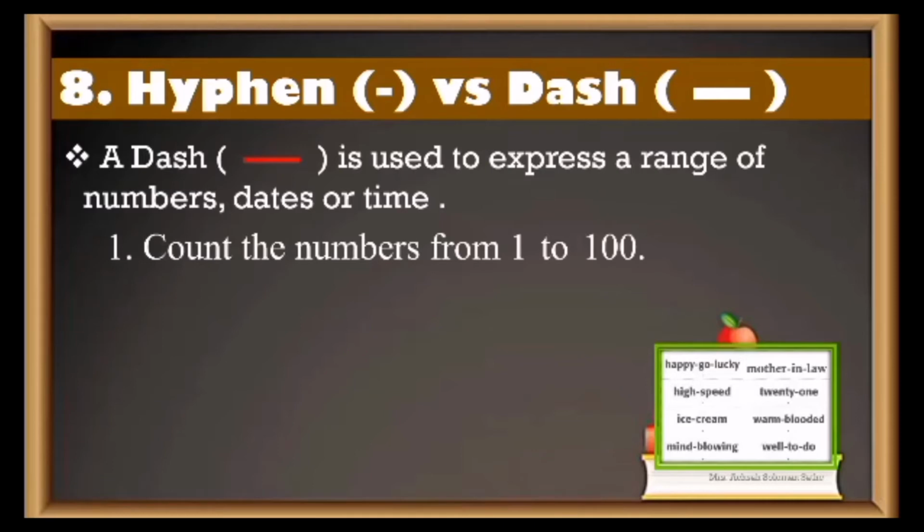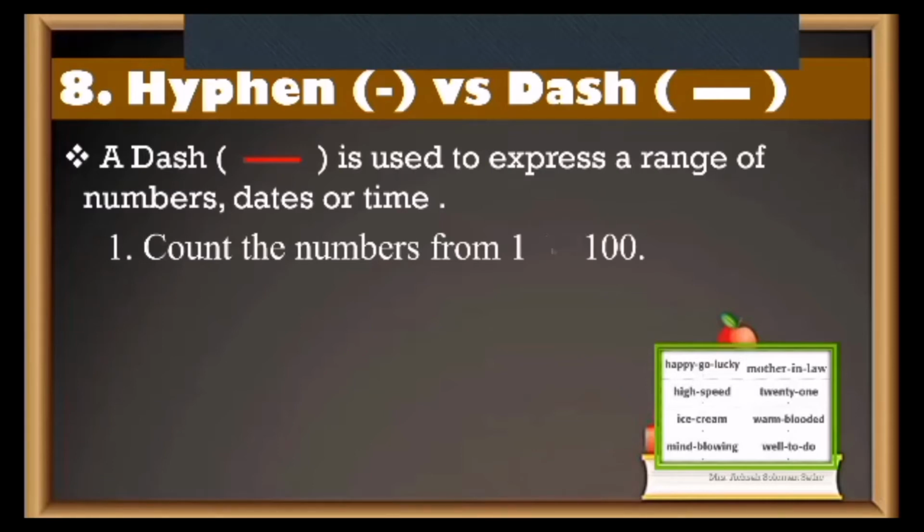What is the range here? 1 to 100. So in 1 to 100, we can remove the word 'to' and put a dash. Here a dash will come: 1 space dash space 100. Clear? Next. What's next?